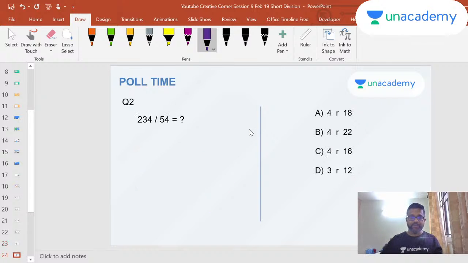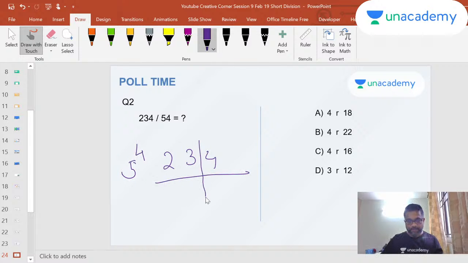Okay, so another problem. 234 divided by 54. 5 4s are 20, right, with a balance of 3. So now read this as 34. So my answer would be 34 minus 16, right? It will be 34 minus 4 into 4, 16. Answer is 4, remainder 18. This is your answer.